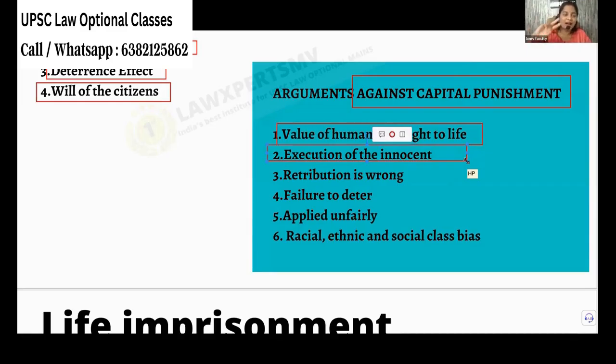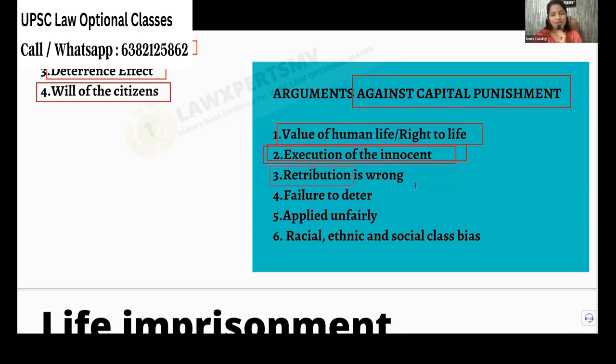That's why half of the Sessions Court cases are reversed in the High Court. From the High Court, it goes to the Supreme Court, and it is reversed. And if we had a court higher than the Supreme Court, what happens? Again, it will get reversed. So sometimes the judiciary becomes a joke. I'll accept that. That is reality. So, execution of an innocent person, if you kill an innocent person, what will happen? So that was the thing.